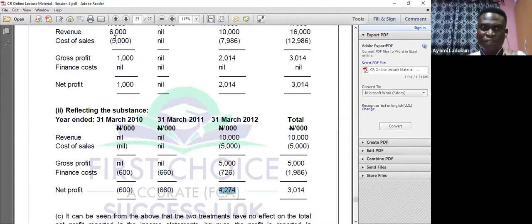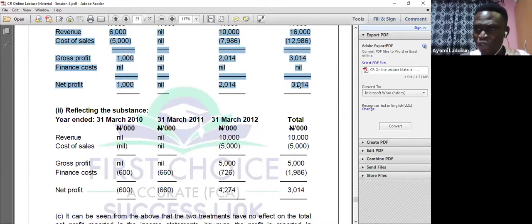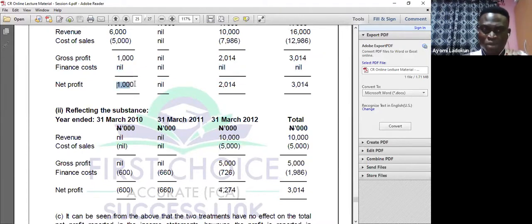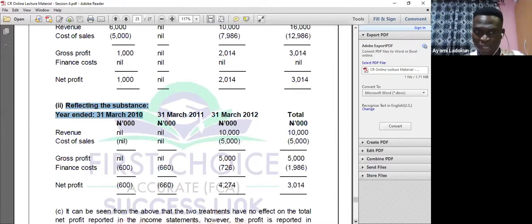If a user of financial statements is seeing the legal form, it's going to mislead them because it appears that finance cost does not exist. Meanwhile, it actually exists, and I was able to report profit here. That is the C part of the question that is asking you to make comments. That's the comment you have to tell the examiner. So that's why it's important to always reflect the substance of a transaction.